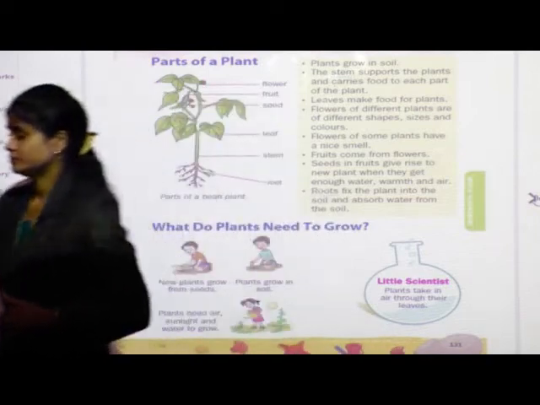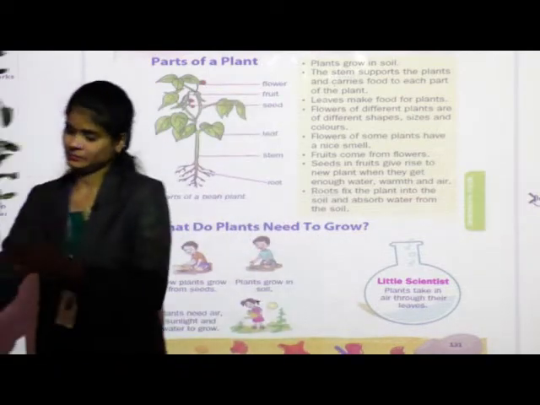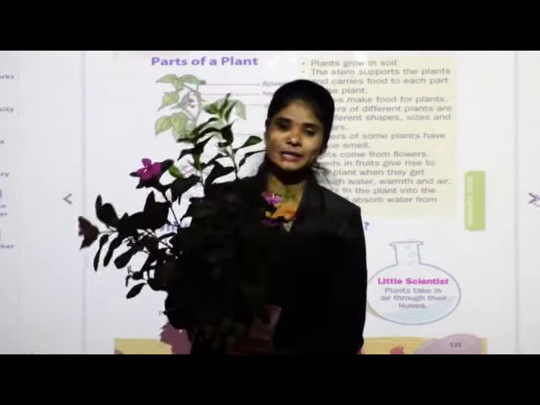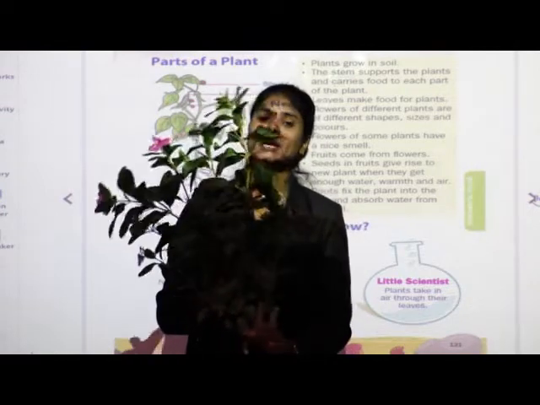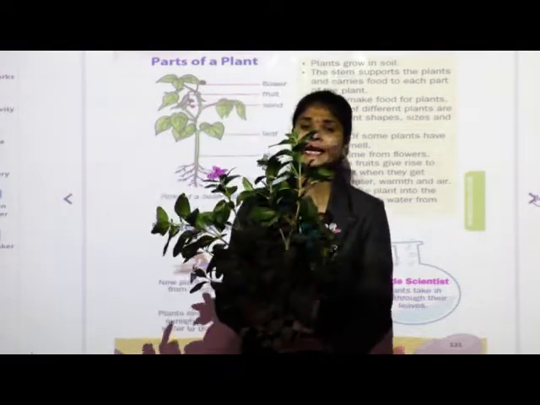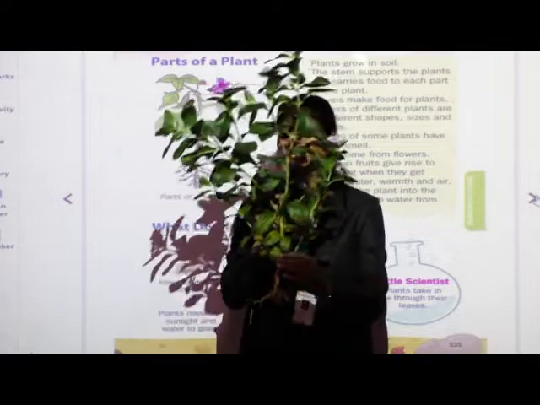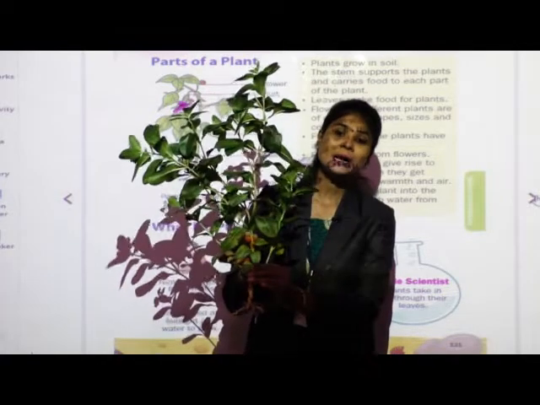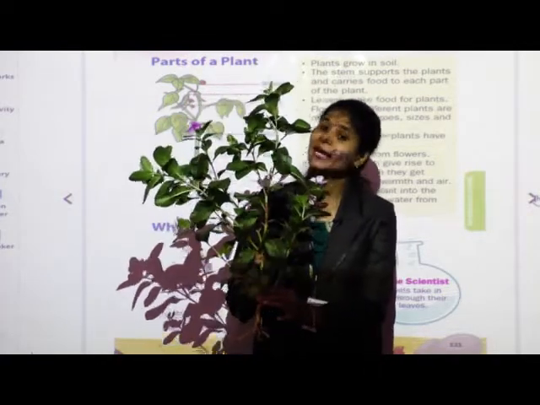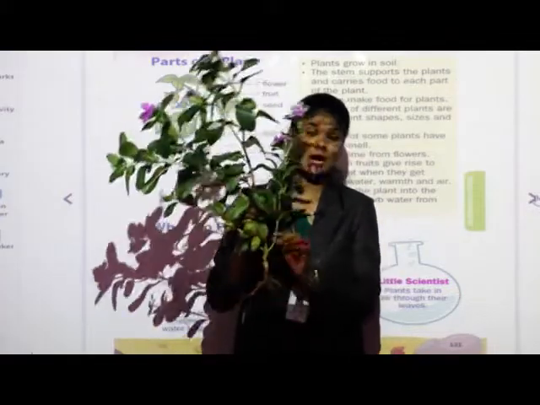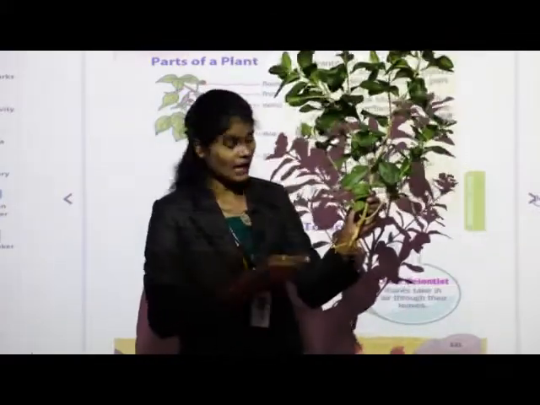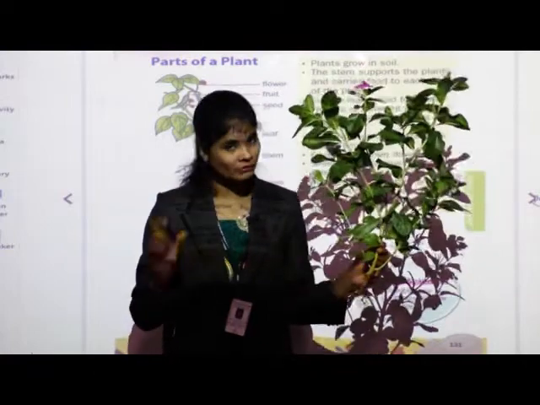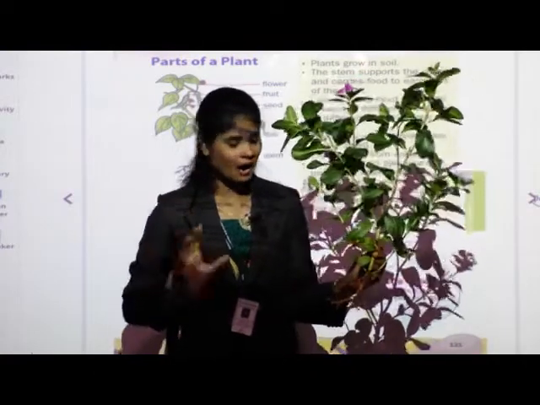Okay, now see students, can you see this plant? Look at this plant and observe it carefully. This is a periwinkle plant. Now everybody observe this plant. I will tell you the name of one part and I will explain it afterwards.